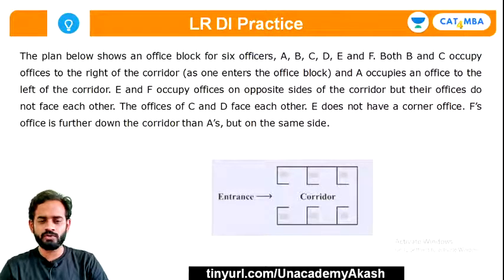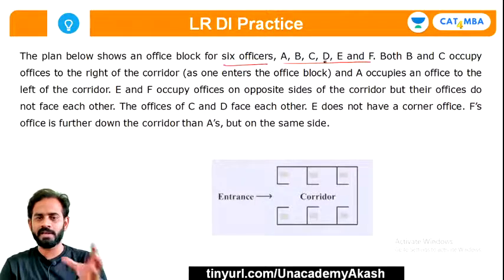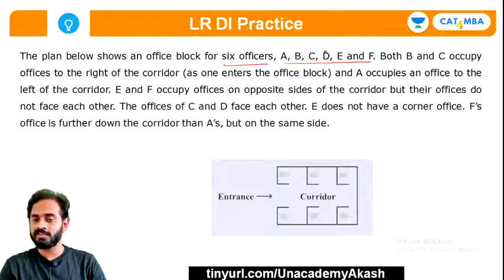So let's try to solve this question. It's a very simple question, and it is related to CAT preparation, guys. Okay, so first of all, read this paragraph. Try to understand what are the key points. The plan below shows an office block for 6 officers A, B, C, D, E, F. So this is basically there is a corridor, and this is an office block, and there will be 6 officers sitting in that block. Okay, there are 6 offices, you can see.